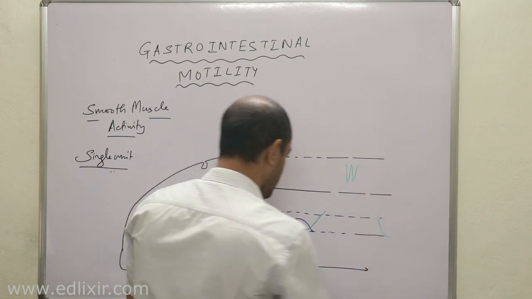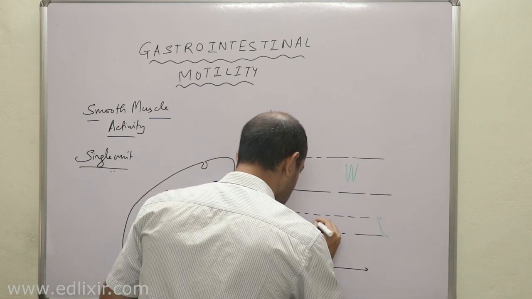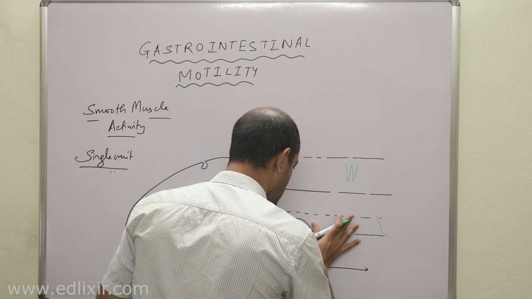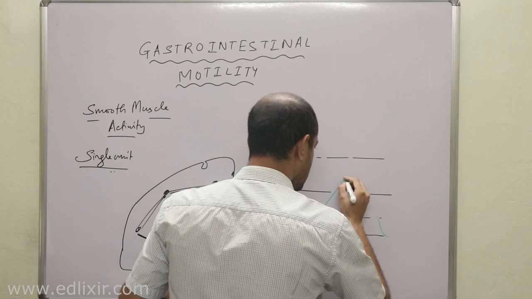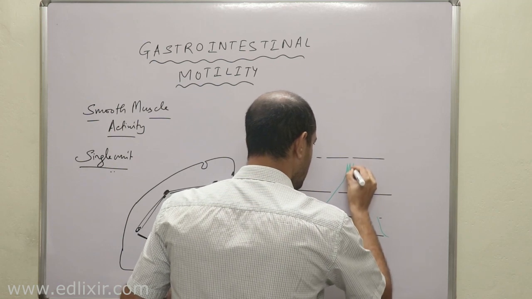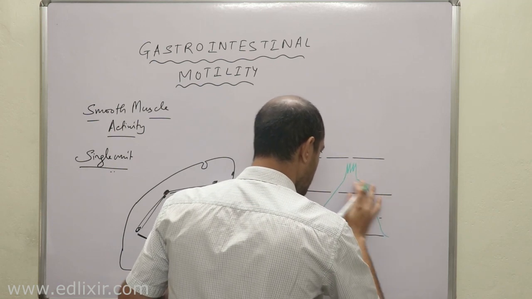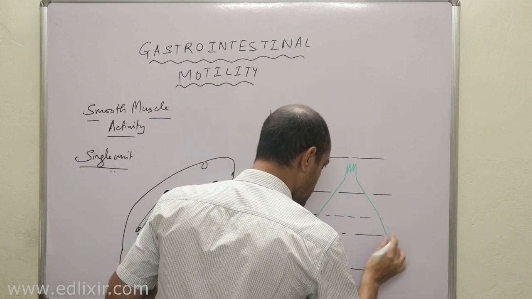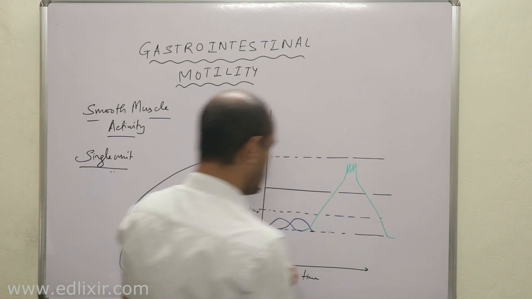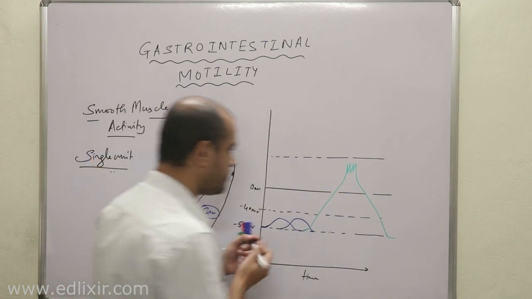Let me draw in a bit good manner. They will actually give rise to these, okay, clear?